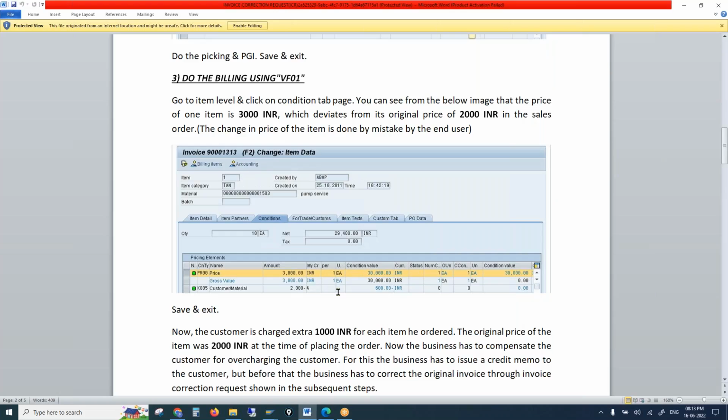But at the time of billing, you see the price? 3000 INR. The user has mistakenly changed the price from the order, that is 3000 INR. So now we want to correct it back to 2000. How do we do that?